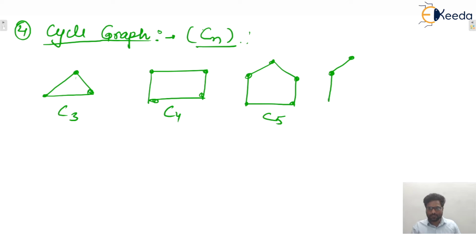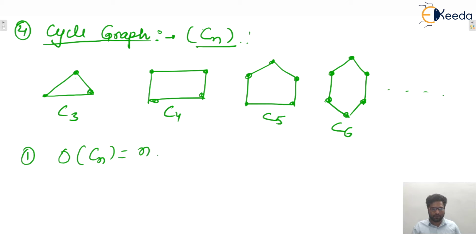Next one we can say that this one is known as C6, and so on. So you only tell me what will be the order of Cn. Order of Cn will be what? N only. In Cn, n number of vertices will be there. Second one, what will be the size of Cn? That is also n. In C4, 4 number of edges are there. That's why we can say that size of C4 will be 4 only, and so on. I hope this one is clear to everyone.